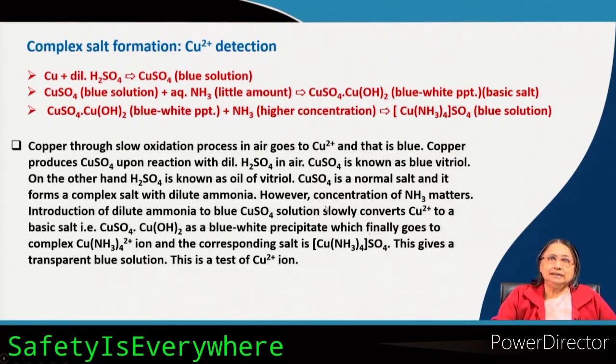Now, if you increase the concentration of ammonia, then what will happen? Finally this precipitate goes into solution. How? Due to the formation of the copper amine complex Cu(NH3)4 2+, this is the ion, and the corresponding salt is Cu(NH3)4 sulphate, because the sulphate ion is there. So, you have increased the ammonia, the precipitate goes into solution and forms this one. This gives a transparent blue solution, and this is a test of copper 2 plus ion.